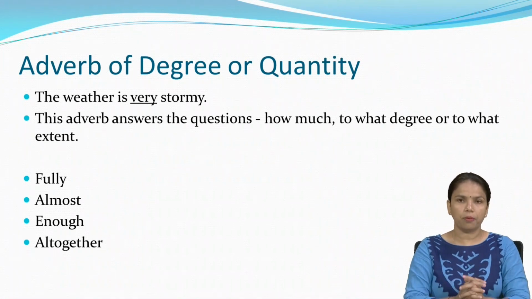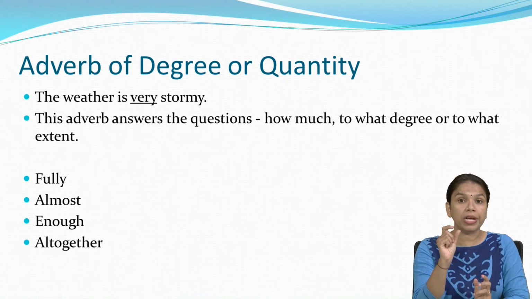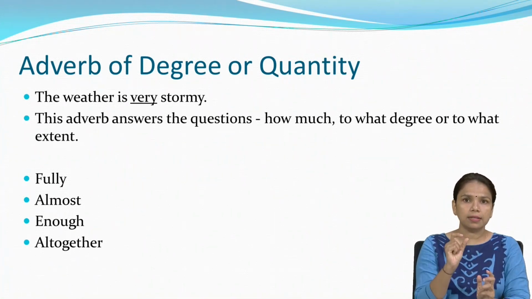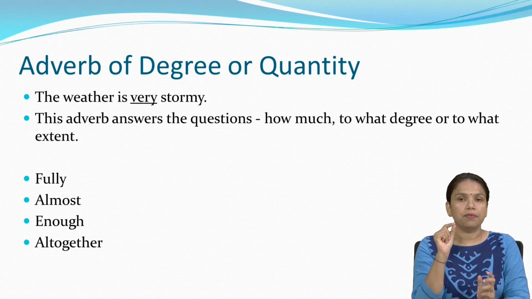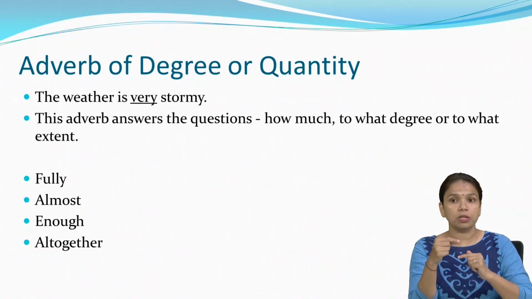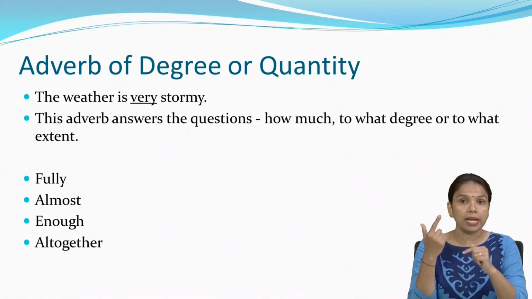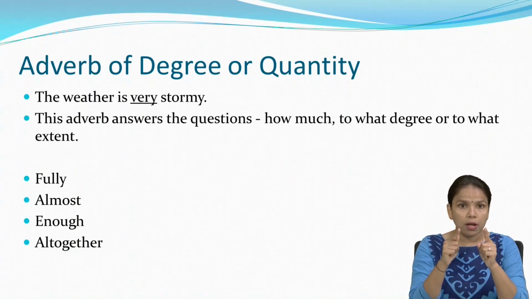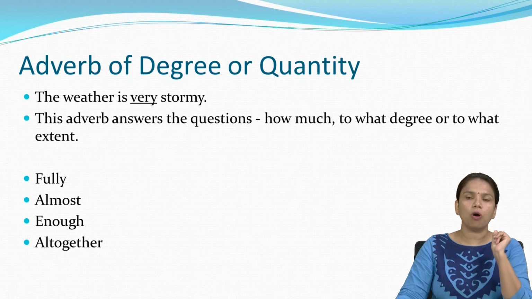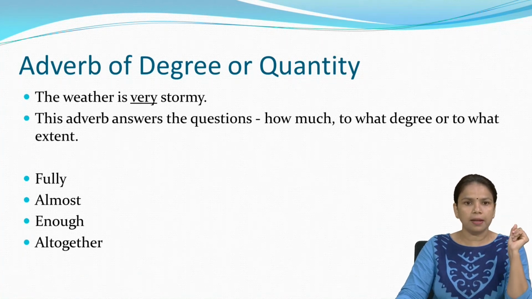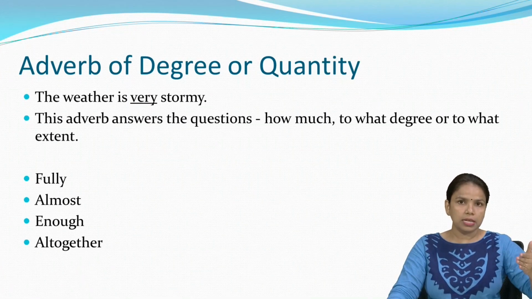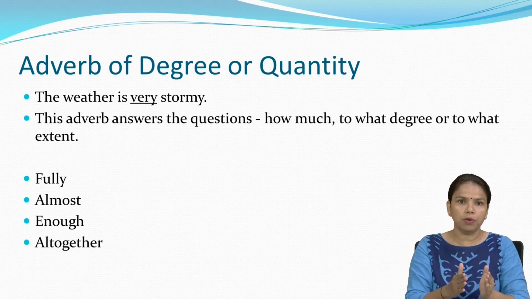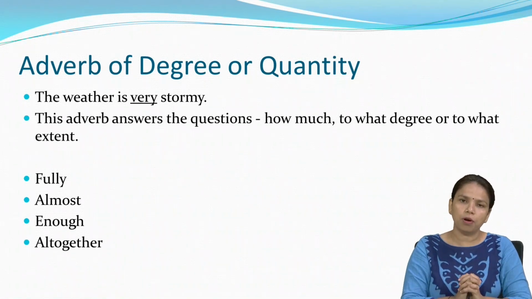The weather is stormy, right? But here is the word very. The weather is very stormy, right? So in this way, if any adverb answers the question how much, to what degree, or to what extent, that particular word we can consider as an adverb of degree. Other words are: fully, almost, enough, altogether. So these are the adverbs we can consider as adverb of degree or adverb of quantity.